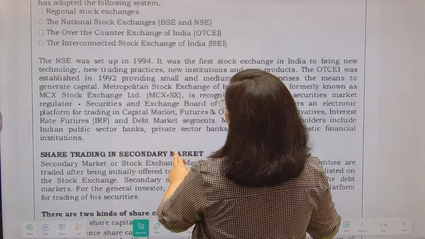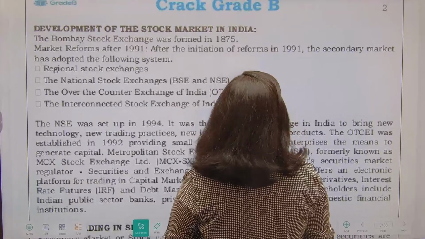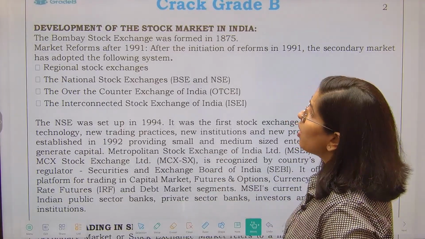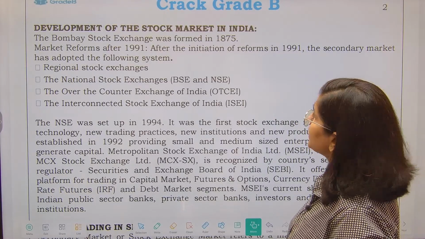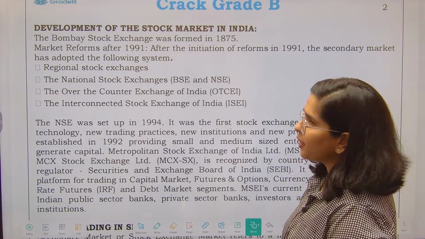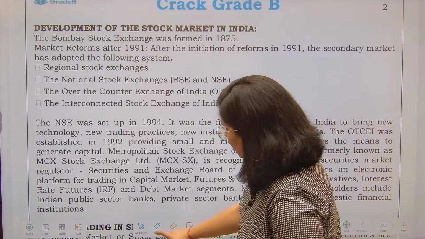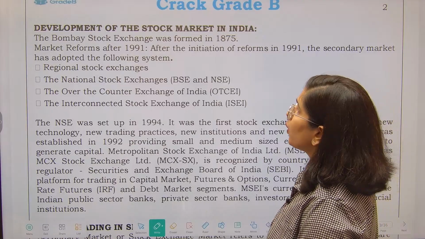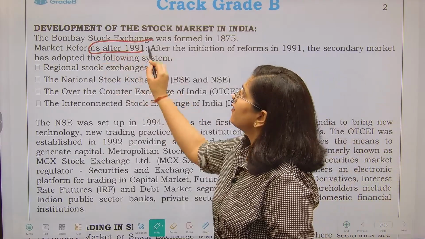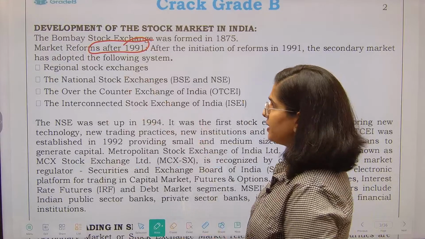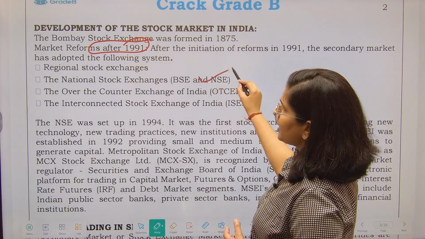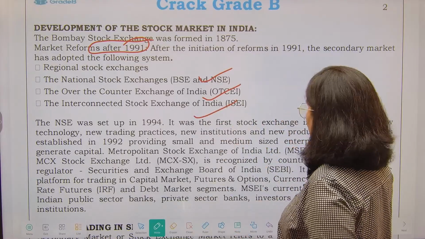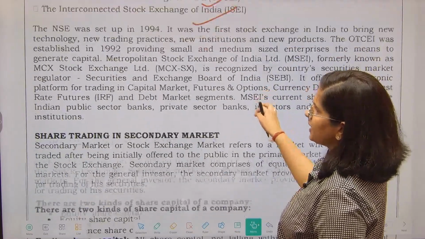Now there is the development of the stock market, not very important, but just factual data. The first stock exchange that was there in India was the Bombay Stock Exchange. It was formed in 1875. Obviously, because Bombay was the hub of the colonial administration, that is why the stock exchange is there. After that, we also came to the reforms of 1991, that means the LPG reform. It brought us the NSE, over the counter exchange, interconnected stock exchanges, etc. The NSE was set up in 1994.